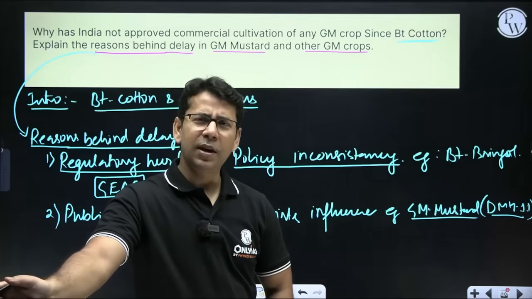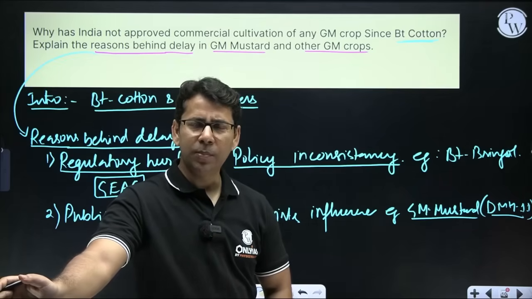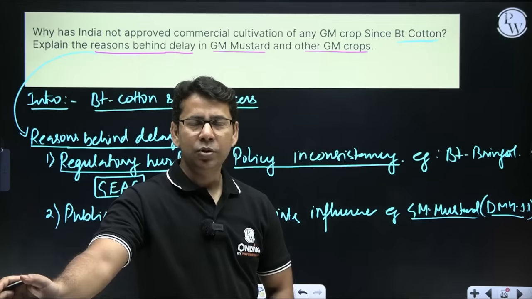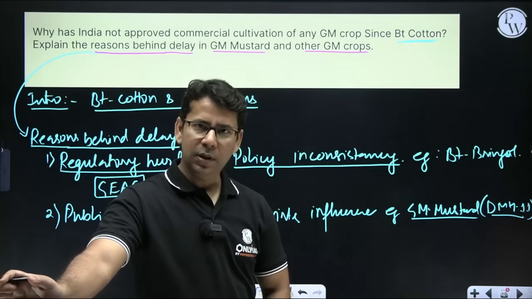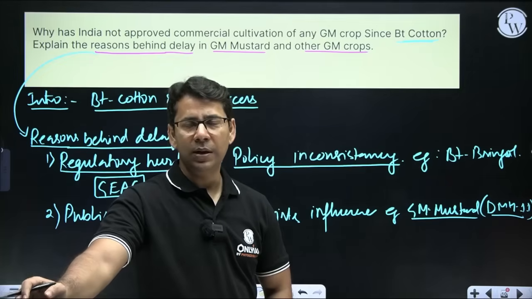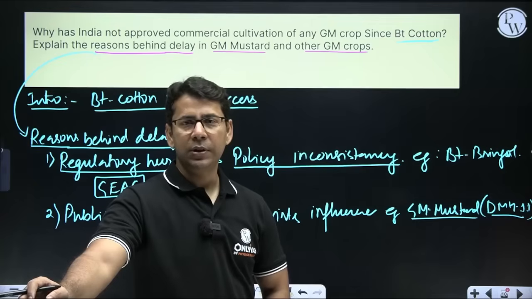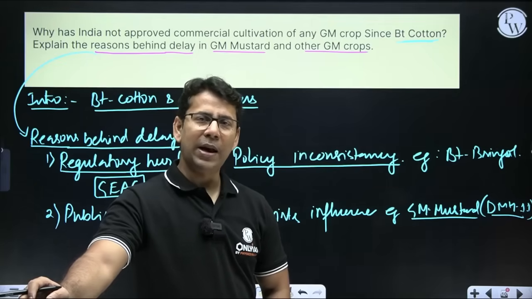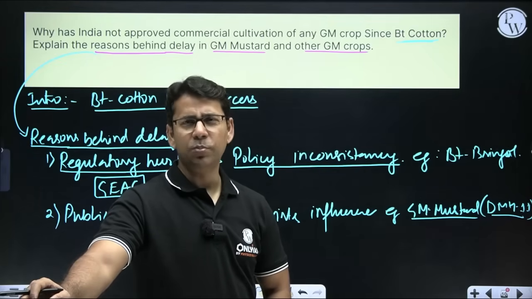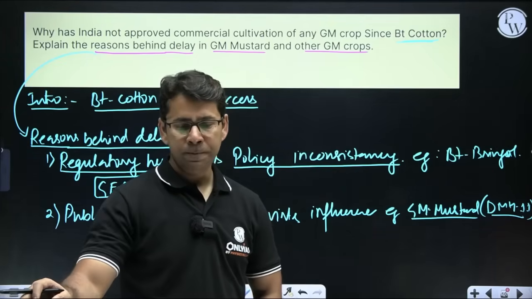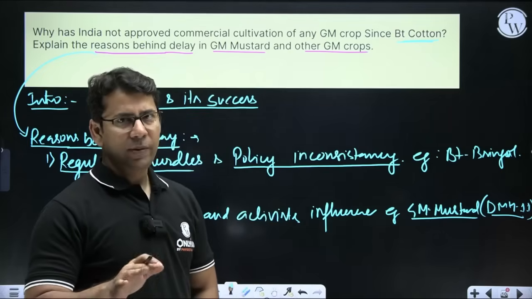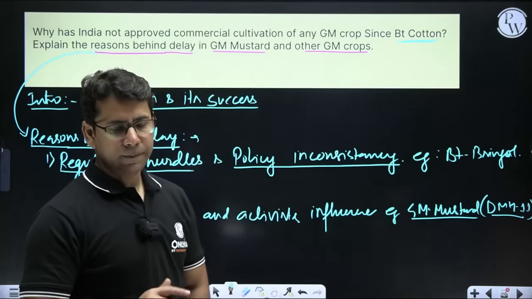But the case is going on, litigation is going on, a PIL has been filed. The Supreme Court is now hearing the activists as well as government representatives. Then we are at a deadlock, nothing is coming out, it's moving at a very slow pace. So there should be a way out. We'll talk about the way out also, right?